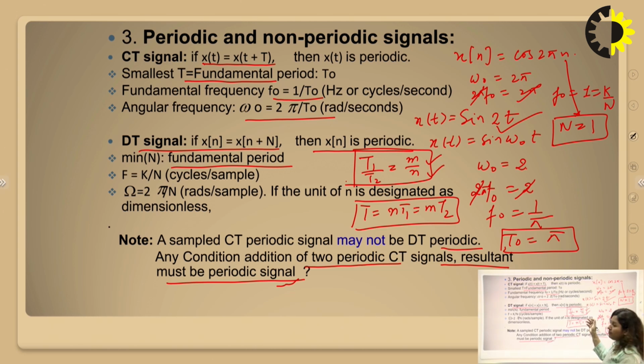So we can find out whether the sum of the two signals is periodic or not with the help of this formula, that is T1 by T2 is equivalent to m by n or n by m, and T is equivalent to n T1 and m T2. We can easily find out what the fundamental period T naught will be here.